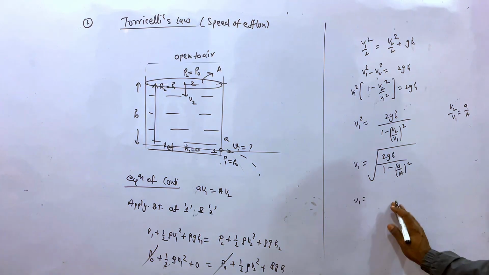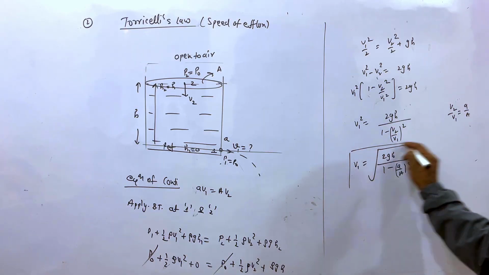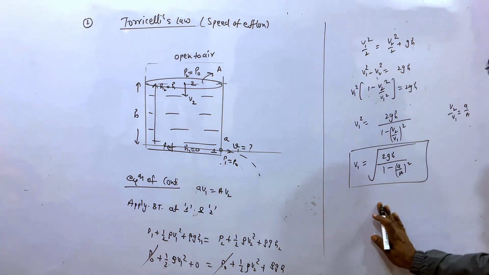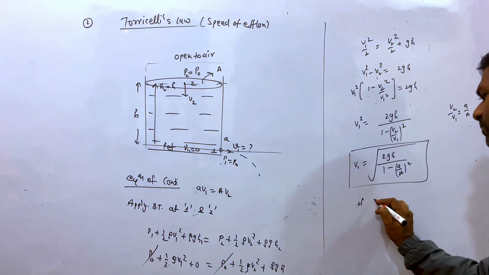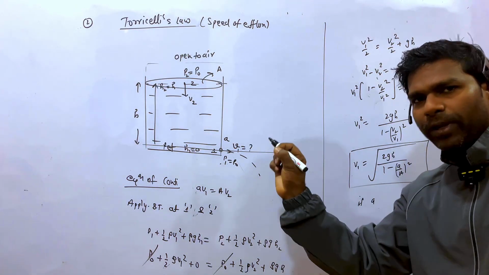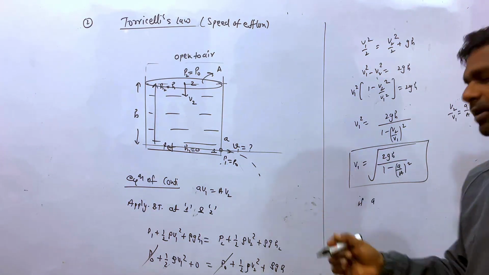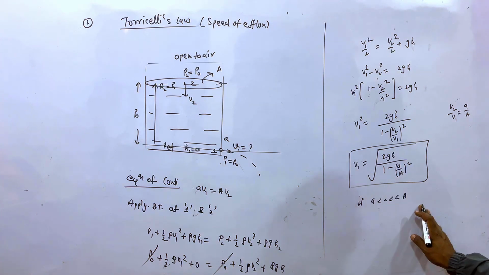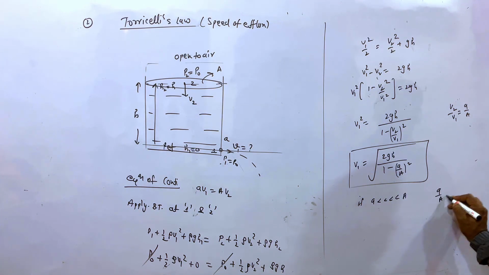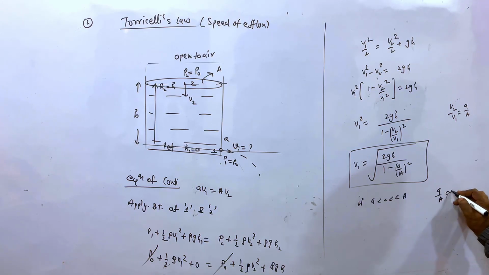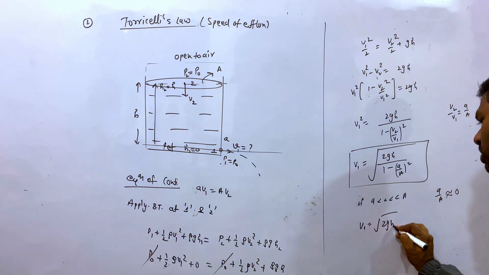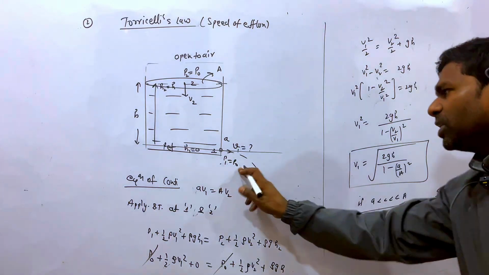So this is the speed of efflux, by which the water is coming out. But the important thing is that if you make a very small pinhole in the big tank, the small area a is very much less than A. So a upon A is approximately 0. So V1 is equal to what? Root 2gh. So this is the speed of efflux.